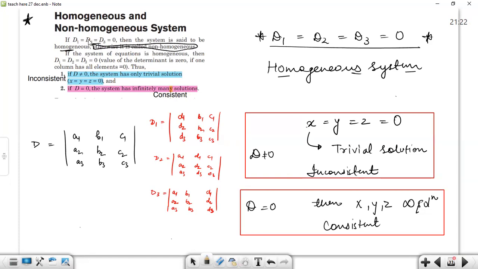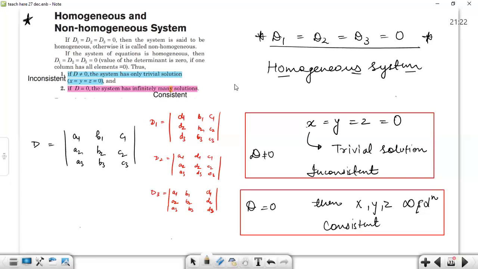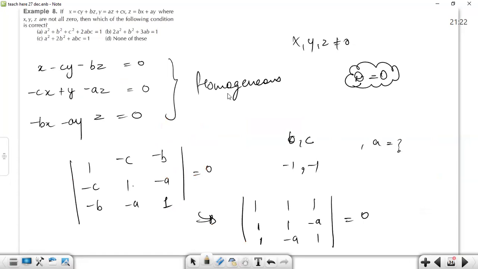If the determinant of the 1, 2, and 3 matrices has become 0, then the system is homogeneous. And when the system was homogeneous, it was having a solution only when there will be infinite values of x, y, and z, and the system will be called consistent only when D is 0, which is 0 in our case, right?